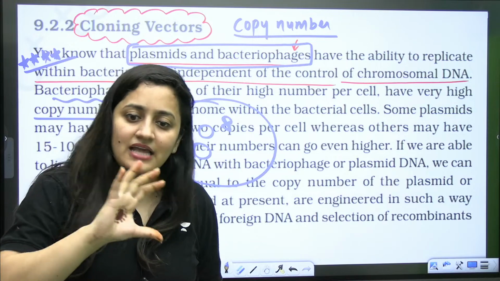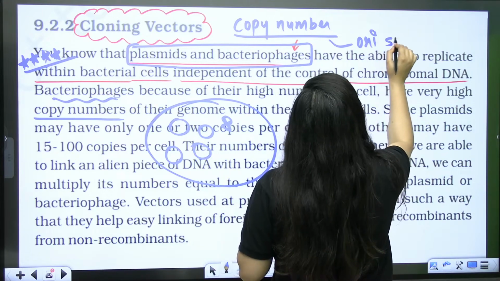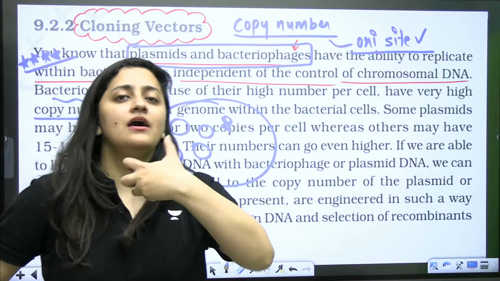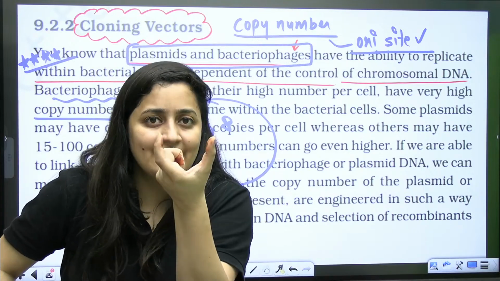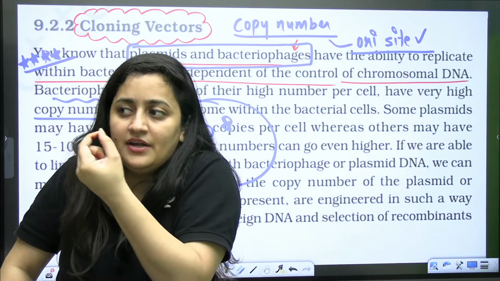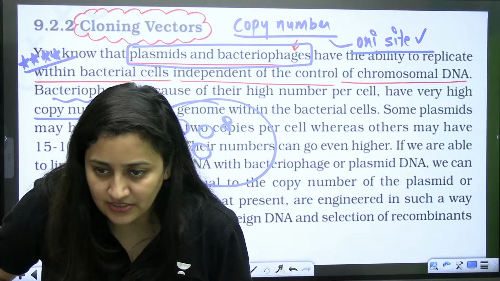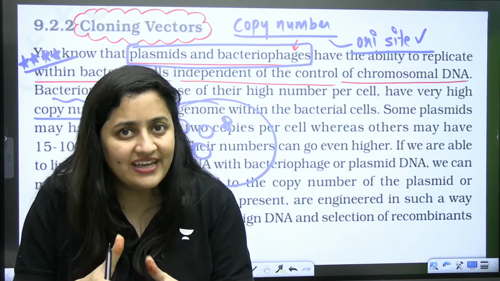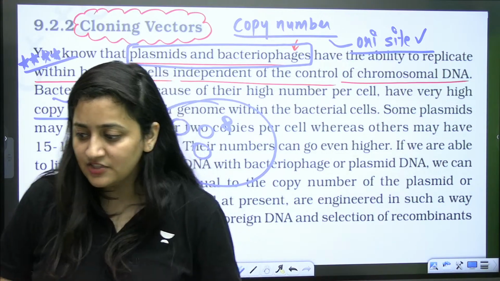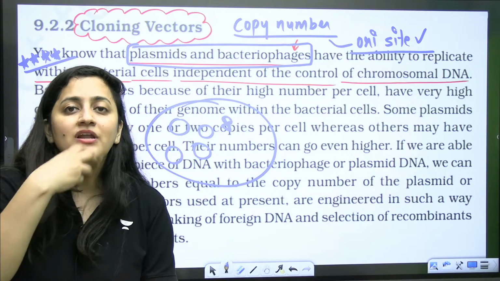Are you getting it? That is the copy number, and this copy number is linked with the origin of replication site. That's what I am going to tell you. As per our requirement, which DNA or gene we want to copy, depends upon its size as well as the number of copies that we want. Accordingly, we select the vector. This part clear? It depends upon our requirement.